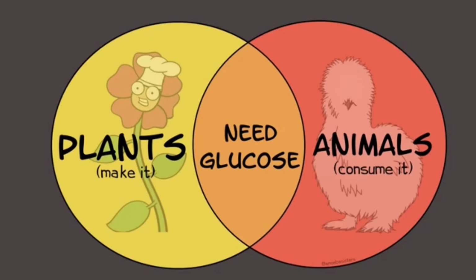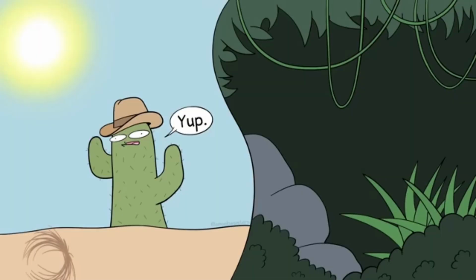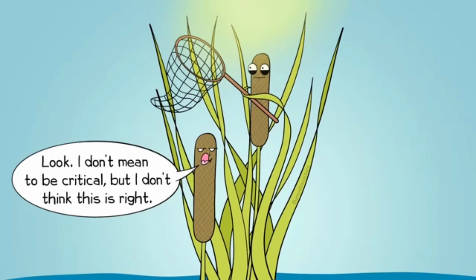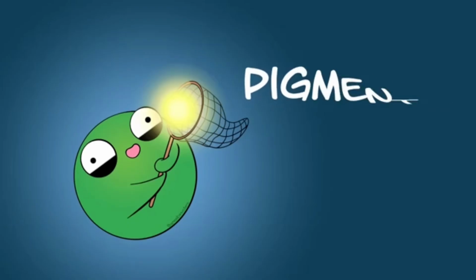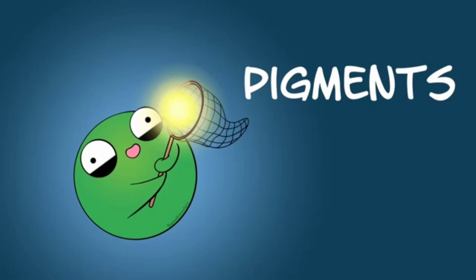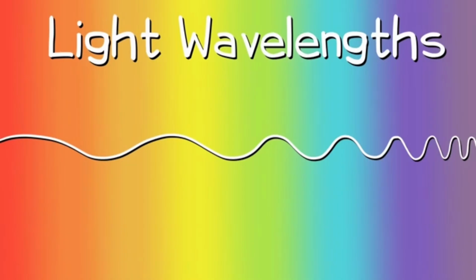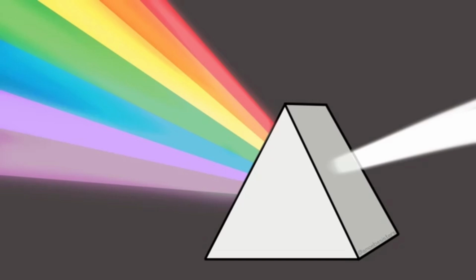So while both plants and animals need glucose for cellular respiration, plants don't have to be in search of glucose, because they make it. Plants have adaptations to carry out photosynthesis in a variety of environments. One thing plants have to do is capture light. Plants can use light-capturing molecules called pigments. Recall that visible light has different wavelengths, and those different wavelengths of light have different colors. If you've ever played with a prism before, you can see how light can be separated into a rainbow of colors due to different wavelengths.